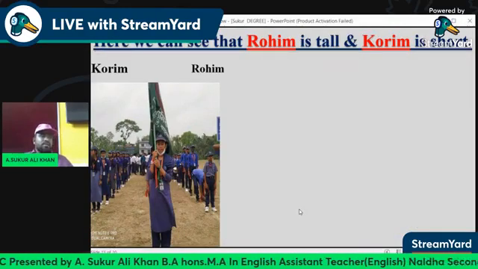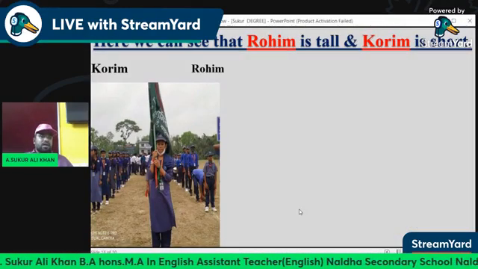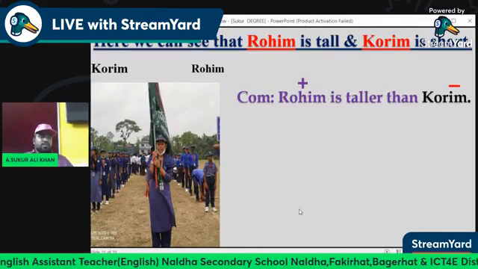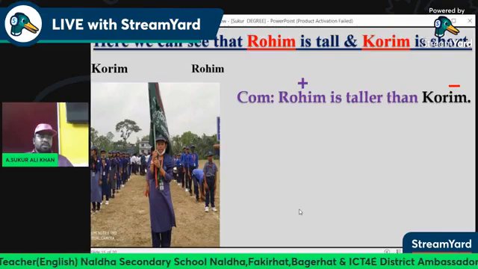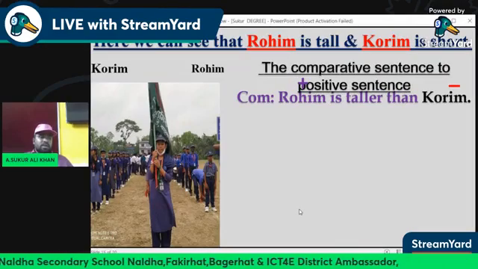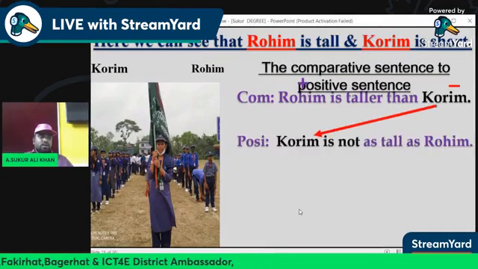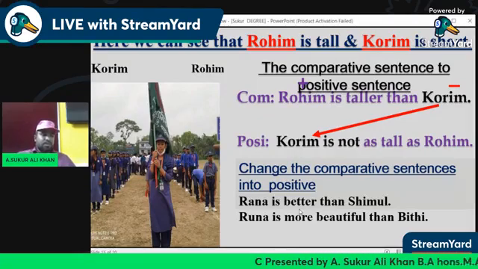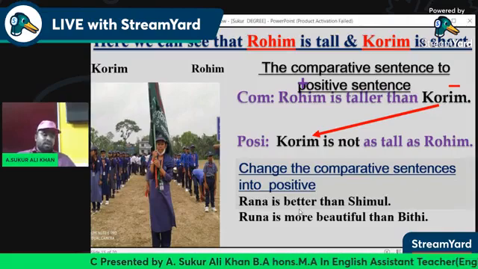Here we can see that Rohim is tall and Korim is short. Rohim is taller than Korim. This is the comparative sentence. In positive degree: Korim is not as tall as Rohim. Change the comparative sentence into positive. Runa is better than Shimul. Runa is more beautiful than Bithi.